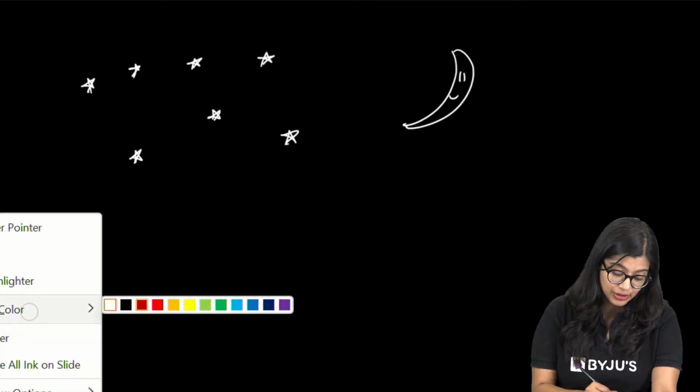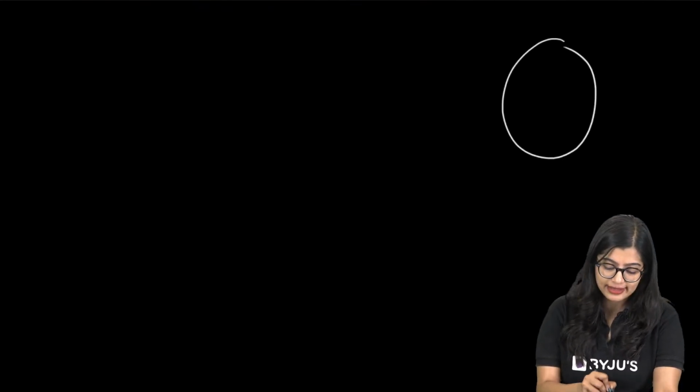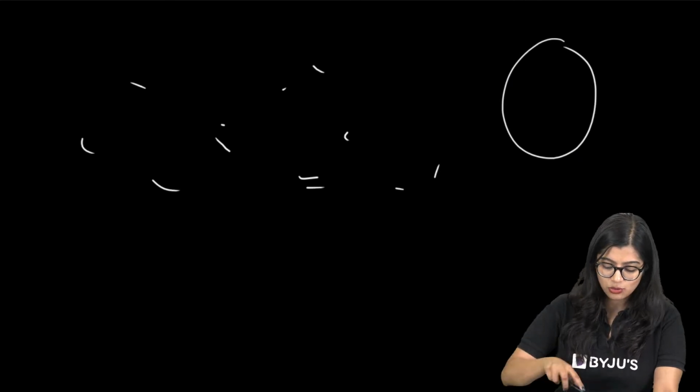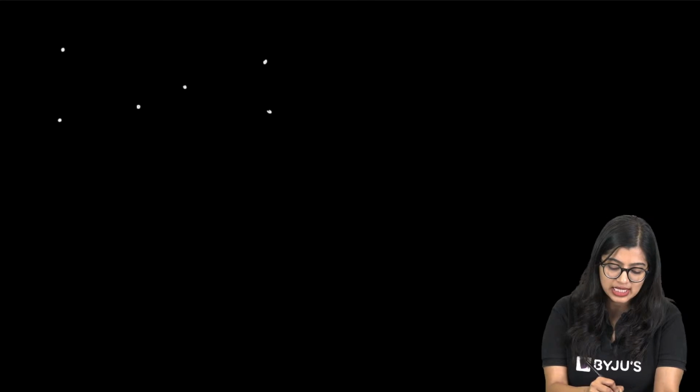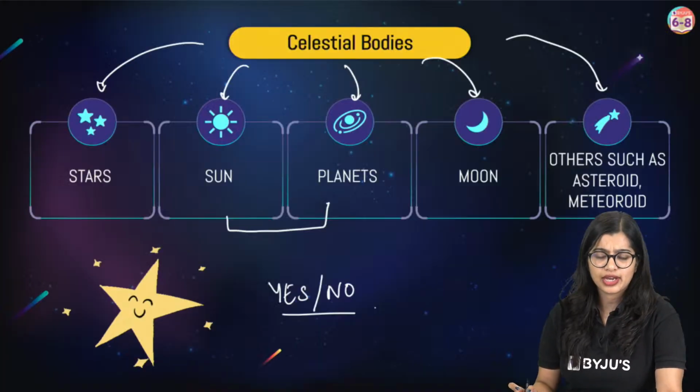Or sometimes what do we do? We put dots, right? We'll put one moon like this, and then we'll put many dots. Oops, my dots look very dirty. But you'll draw dots like this and say, oh ma'am, see, these are all stars, right? Night sky. This is what we do, right?